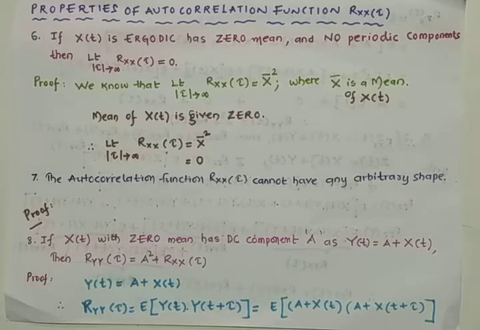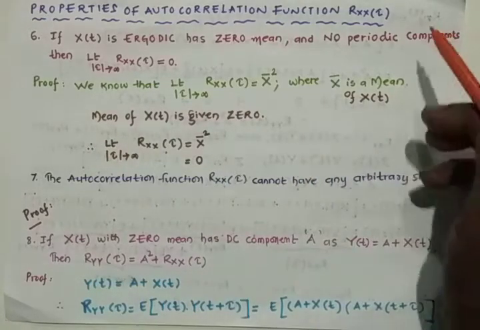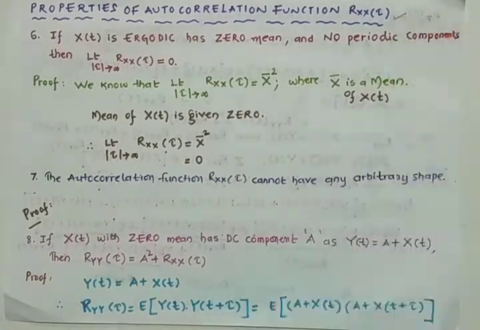Autocorrelation function can be defined between two random variables in the same random process, that is x of t. If the two random variables x of t1 and x of t2 are chosen within the same random process, then the function between them is called the autocorrelation function, and it is denoted with Rxx of tau.